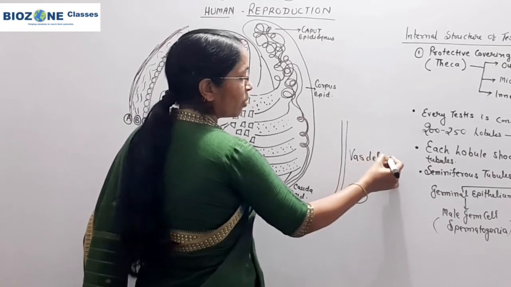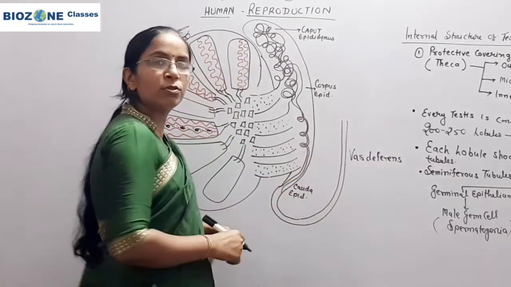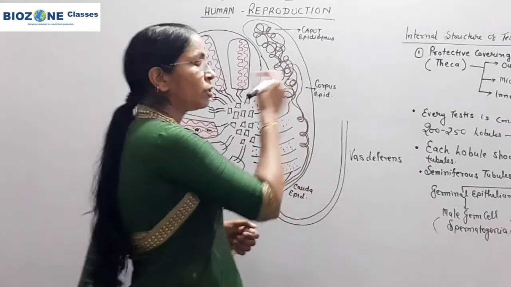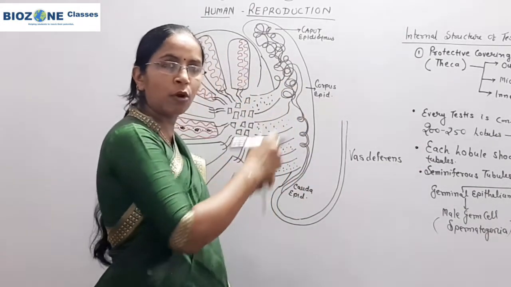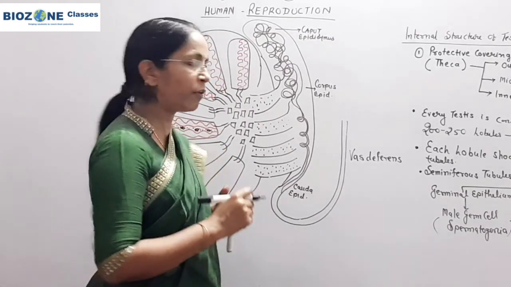So this is the vas deferens. When both vas deferens enter your abdominal cavity combined, they are called vasa deferentia.